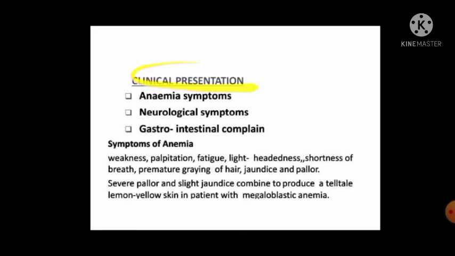Clinical presentation includes anemia symptoms, neurological symptoms, and gastrointestinal complaints. Symptoms of anemia: weakness, palpitation, fatigue, lightheadedness, shortness of breath. Shortness of breath is for getting more oxygen. Premature graying of hair, jaundice, pallor. Severe pallor and mild jaundice combine to produce a telltale lemon yellow skin in a patient with megaloblastic anemia.